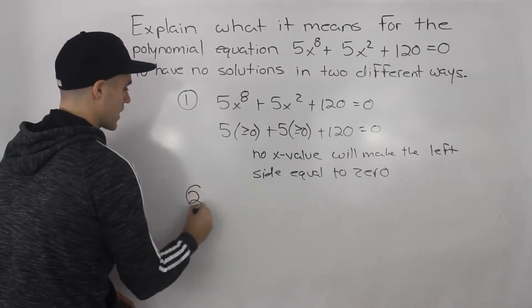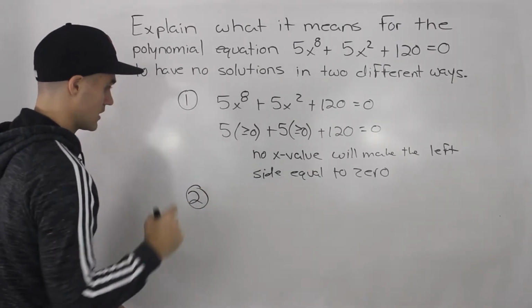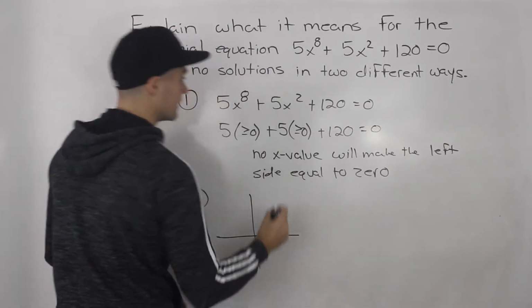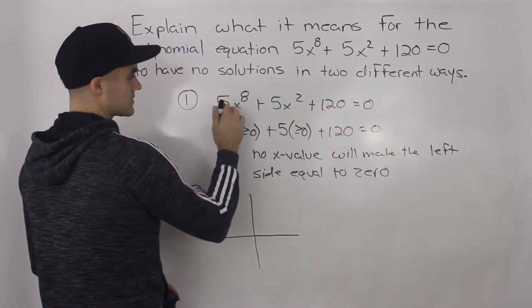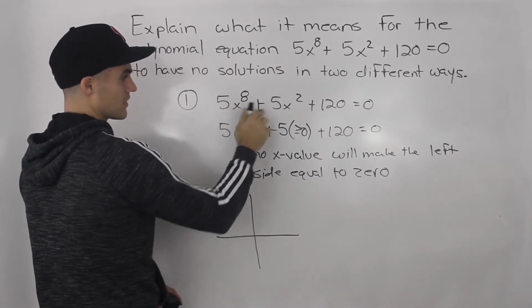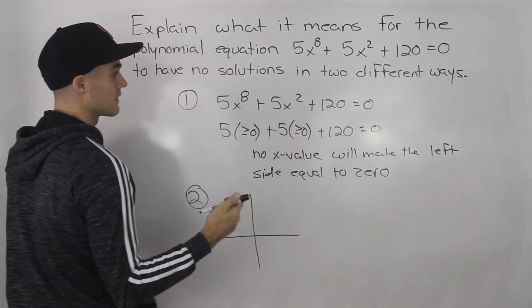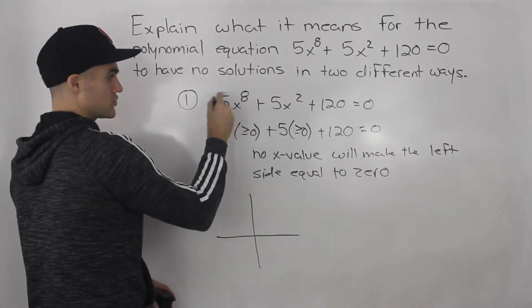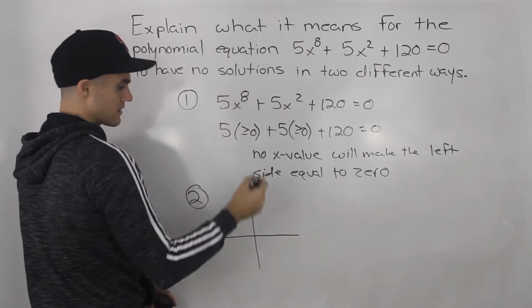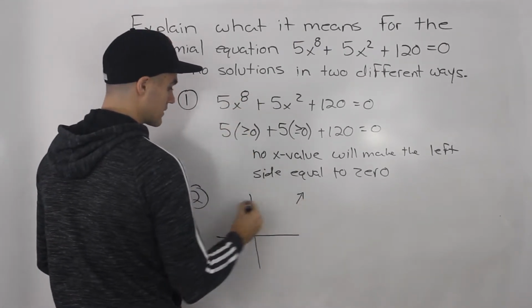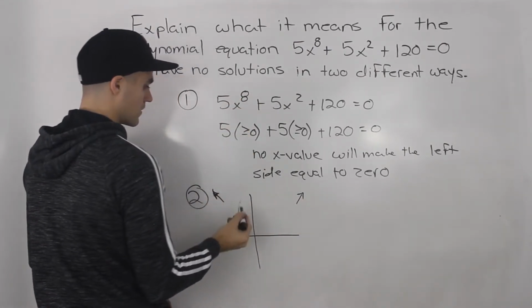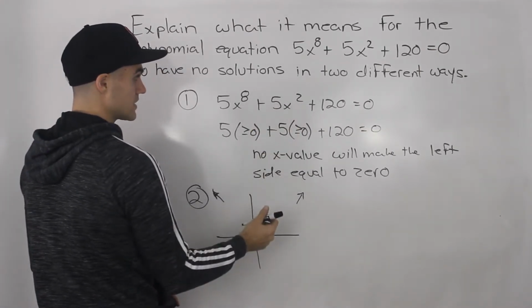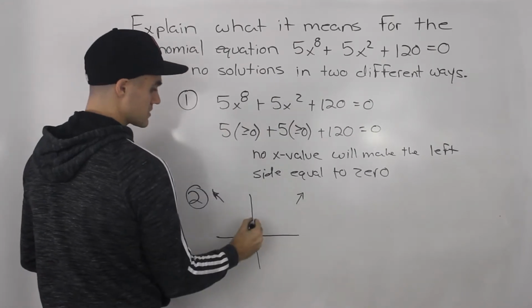A second way to describe it is graphically. If you think about it, this here is just a polynomial, right? 5x to the power of 8 plus 5x squared plus 120. And it is a polynomial with a positive leading coefficient 5 and an even degree 8. So we know the end behavior is going to be like this, right? It's going to have a y-intercept of 120, if we plug in 0 for the x's, so right here.